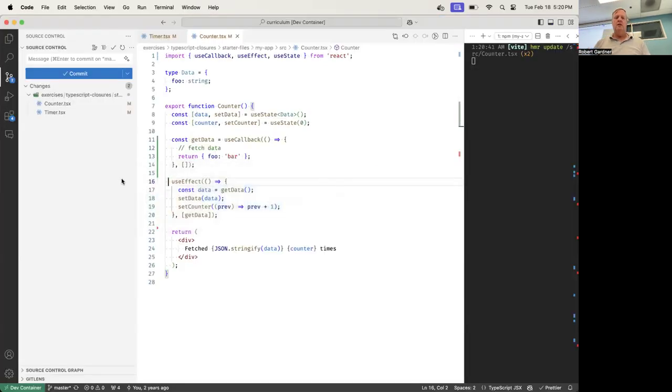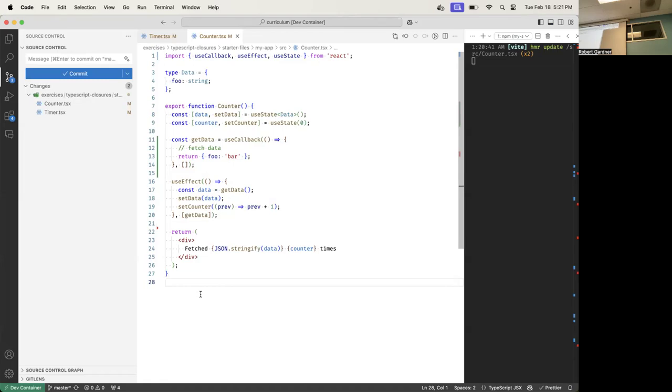All right, so let's very quickly figure out why. I render for the first time, and I get my state. I call useCallback, and I create this arrow function and give it the name getData. Then I call useEffect, and I pass getData in as its dependency array.